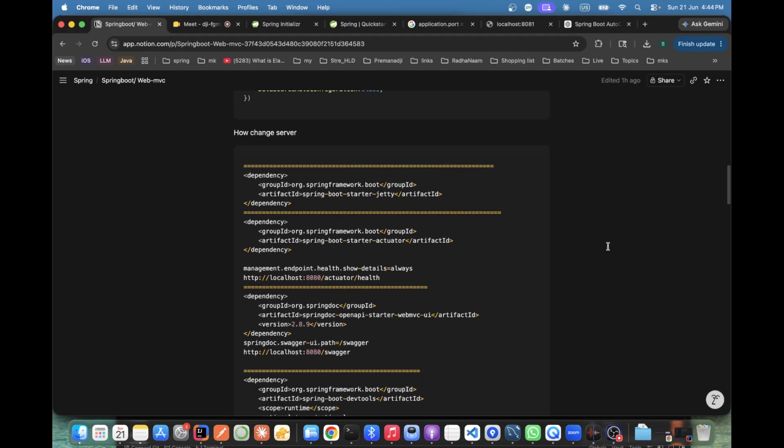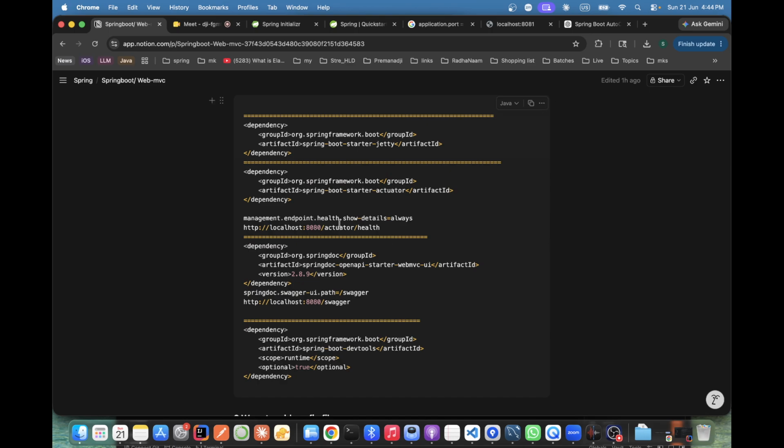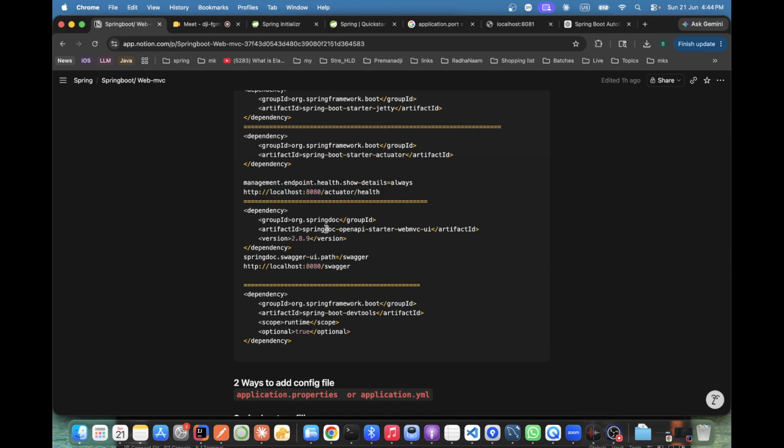Now see, just as we set up our server, we can set up many things as well, like the actuator for health. The same goes for Swagger documentation. Spring gives good documentation support.